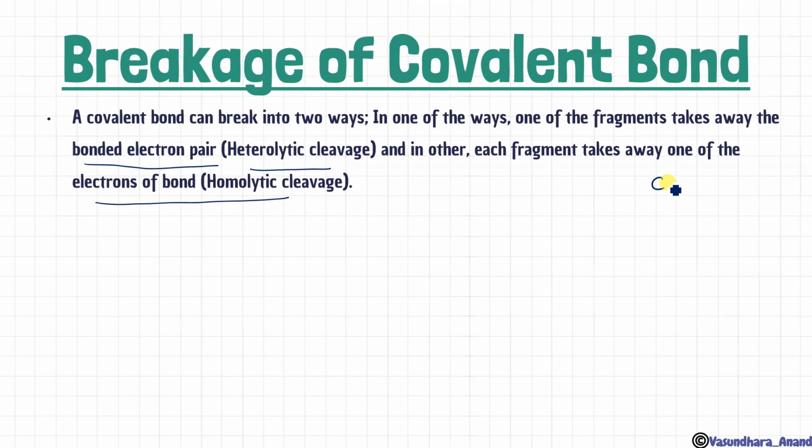As for example, it is having a double bond over here. So carbon has shared two electrons, isn't it? Like this. So if the bond breaks, suppose ये वाला bond है, and this bond is going to break, what will happen? This will take its own electron और ये भी अपना own electron लेके, कार्बन एक इलेक्ट्रॉन के साथ यहाँ जाएगा और ये कार्बन एक इलेक्ट्रॉन के साथ यहाँ जाएगा. So this is called homolytic cleavage. ये homolytic cleavage हुआ, equal.